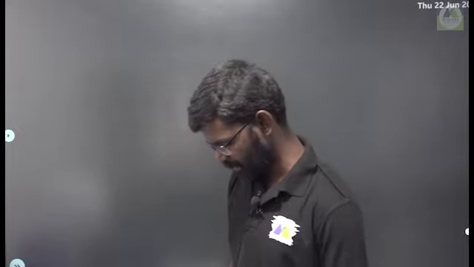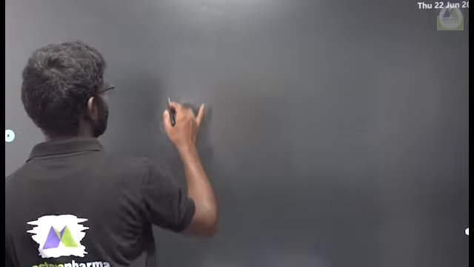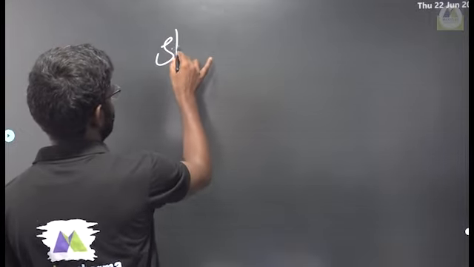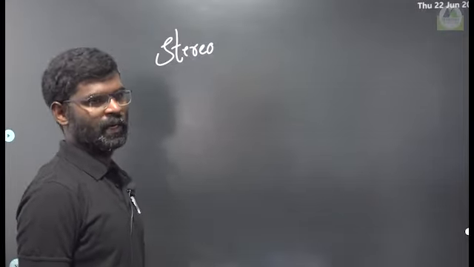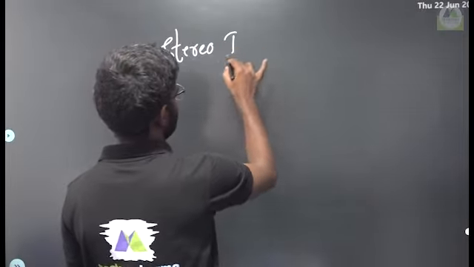Today we are going to discuss the isomerism subtopic, that is stereoisomerism. In previous classes we discussed isomerism and constitutional isomerism, and the next one is stereoisomerism. Based on the name, stereo means the arrangement of atoms or groups in space, right? So, stereoisomerism.